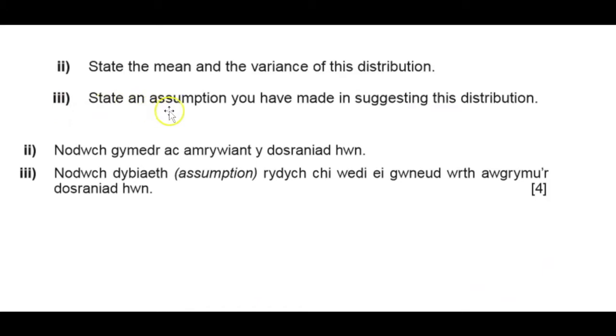Part 3 is what is an assumption you have made in suggesting this distribution. This all hinges on the fact that all the trains will run exactly to time, and so then the waiting time can be calculated as a uniform distribution, but the trains must be running exactly on time.